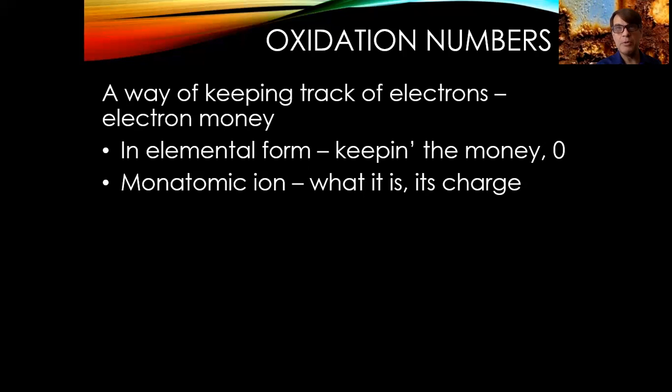So the oxidation number of fluorine would be -1. Anyway, don't let that bother you. If you don't get that part, you'll survive. But for a monatomic, mono means 1, a single ion like hydrogen, which is 1 plus, its oxidation number is +1.